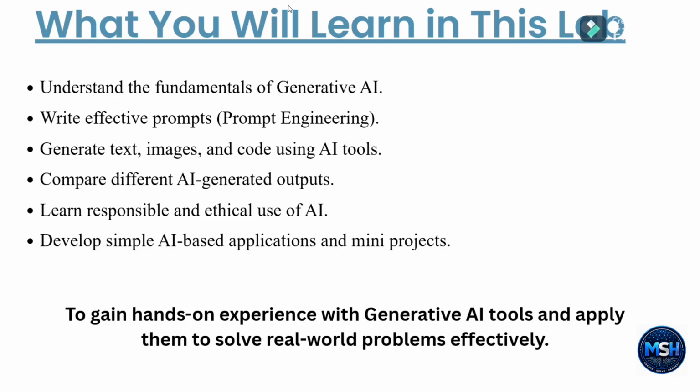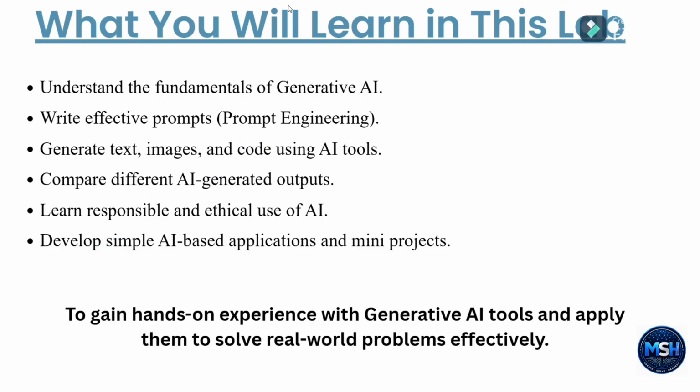Throughout this course, we will learn how to use different generative AI tools effectively. We can have different pre-trained models, like Word2Vec and GloVe, the global vectors. We will practice writing prompts, also known as prompt engineering, to write effective prompts, because better prompts usually give better results.